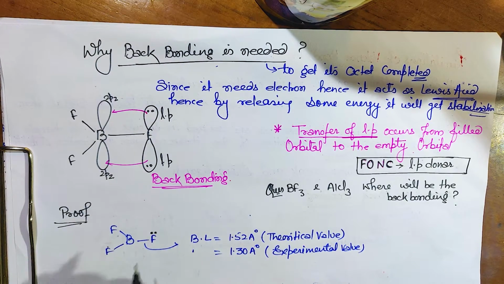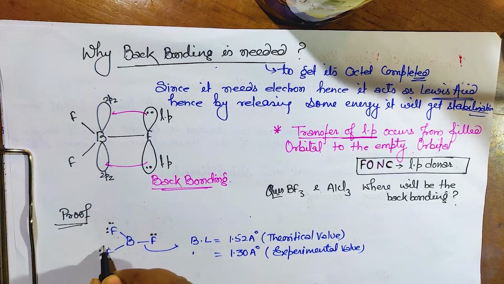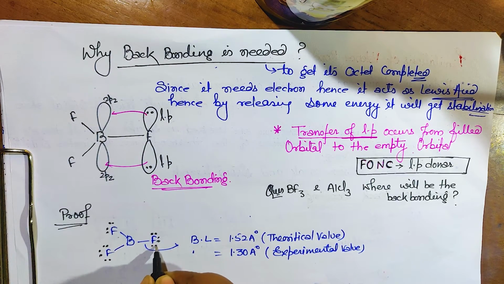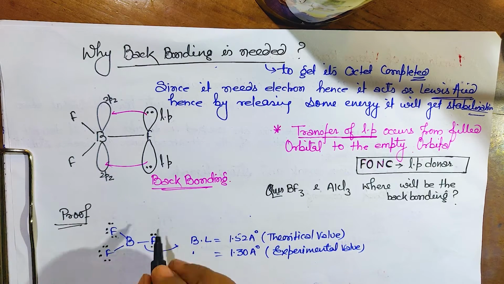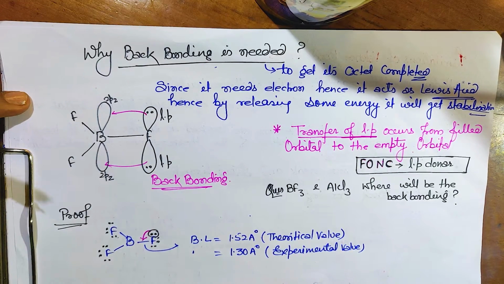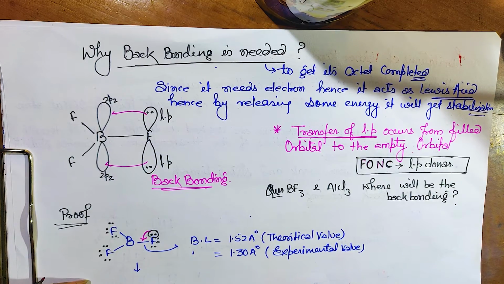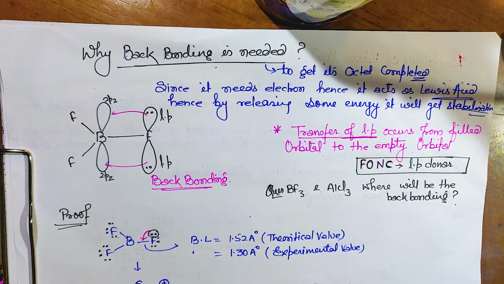So this is a lone pair of electrons. This one is also having a lone pair of electrons. It is also having a lone pair of electrons. So what will happen? One lone pair will shift to this boron. Here comes one shifting of two electrons, which means a bond, isn't it? So it will acquire some double bond character over here, and since fluorine has lost its electron, it will have a plus charge, and boron will have minus because it has gained.